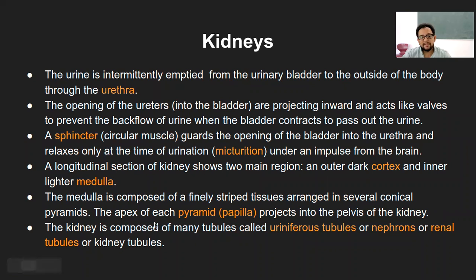Now the apex of each pyramid is called the papilla, or medullary papillae, because it is present within the medulla. Papilla is a common word used for the tip or apex. Apex means the front portion or the tip of something. So the tip of the pyramid is a papilla-like structure.